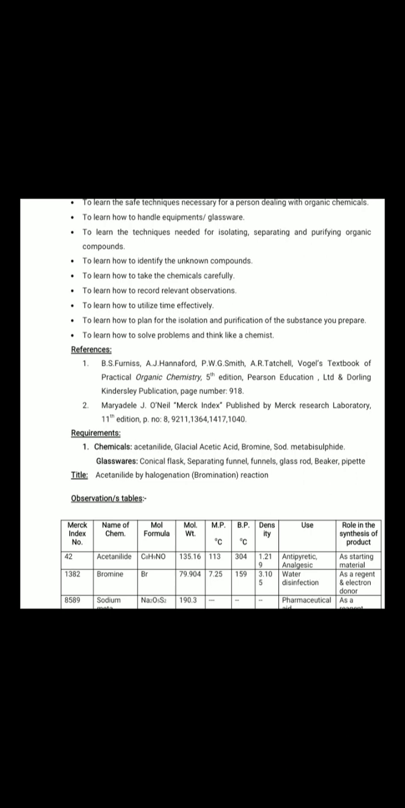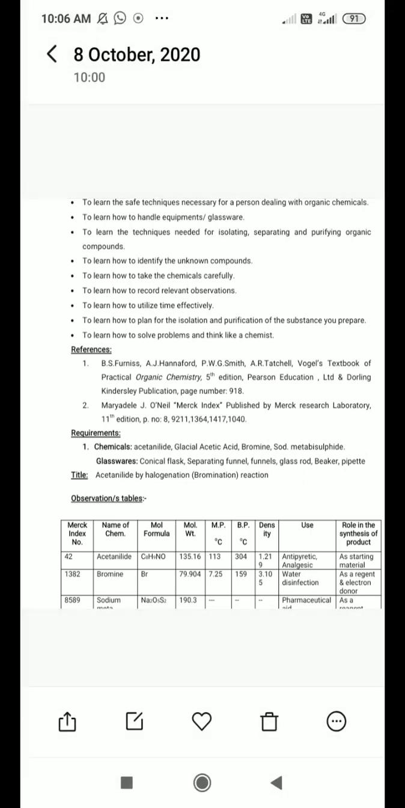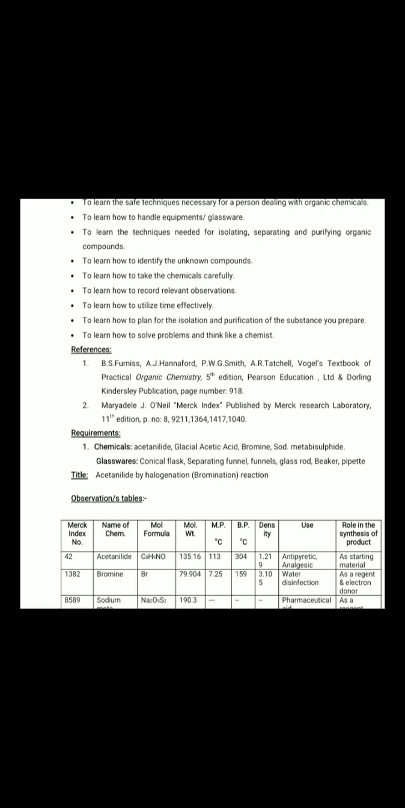The second one is Maryadele J. O'Neil, the Merck Index, where all the physical and chemical parameters of organic compounds are mentioned. We should go through both books, Vogel's Textbook of Practical Organic Chemistry and the Merck Index. When you come to college, you should refer to both books. While performing your experiment, you should have these books with you, and you can refer to different chemicals and procedures from them.